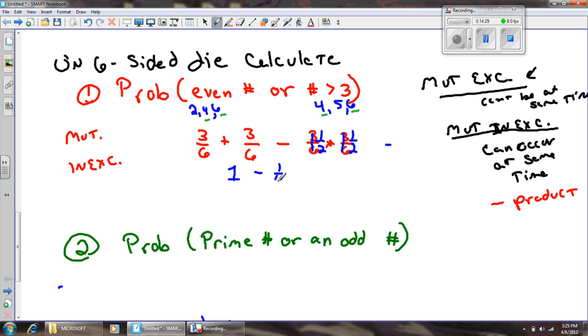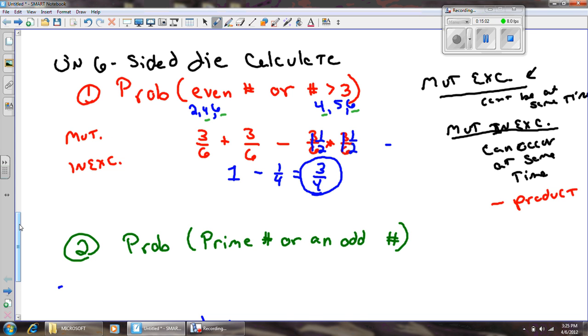And so, if I do 1 minus 1/4, now some of you are going to freak me out here. You don't know what $1 minus 1/4 is? Sure you do. It's 75 cents or 3/4. Okay? So it's a 75% chance, or 3 out of 4 chance, to get an even number or a number greater than 3 if I roll the die one time. All right.